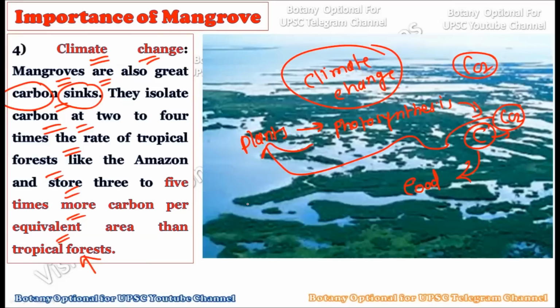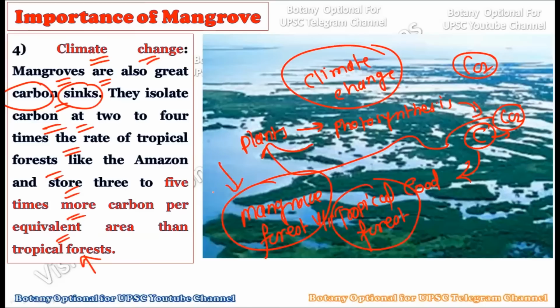So when you compare the mangrove forest with the tropical forest, these mangrove forests are more efficient in taking up carbon dioxide or storing carbon. Okay, so mangrove forests are typically more efficient in controlling environmental pollution than a tropical rainforest like the Amazon. Here you can understand how ecologically important these mangrove forests are in maintaining the ecological balance of our whole biosphere.